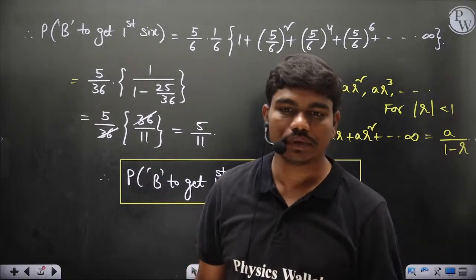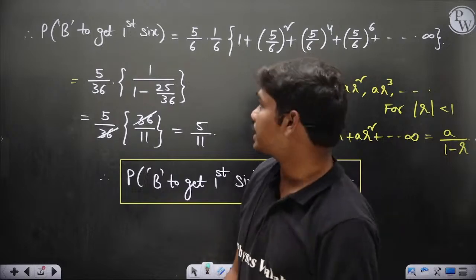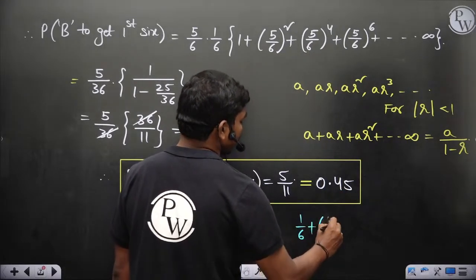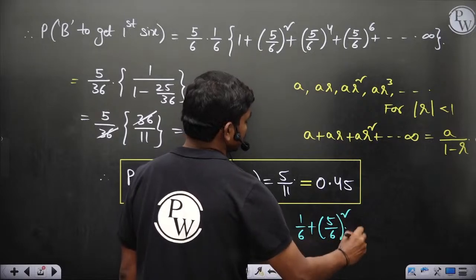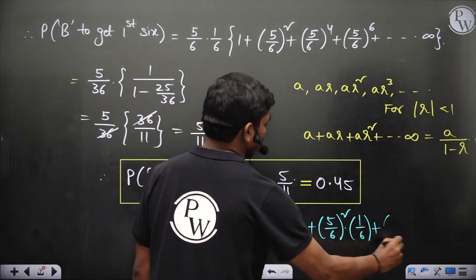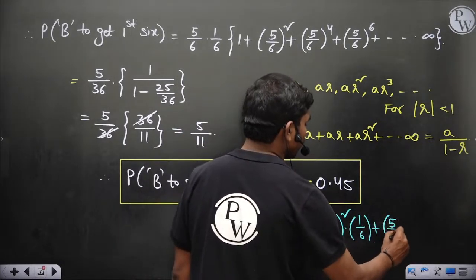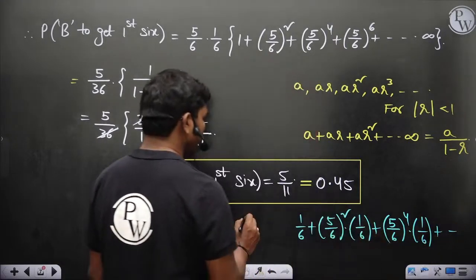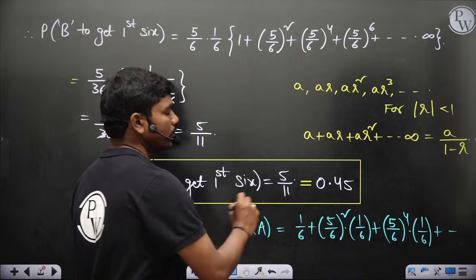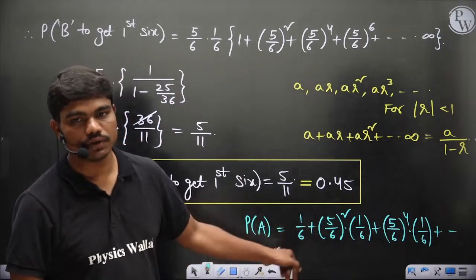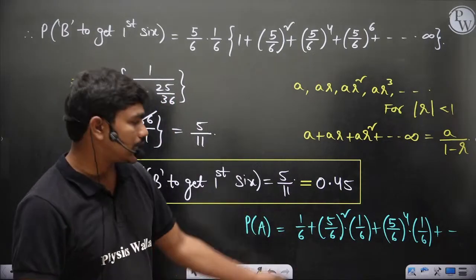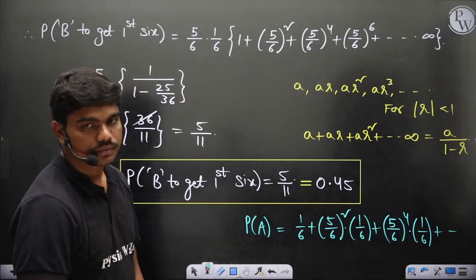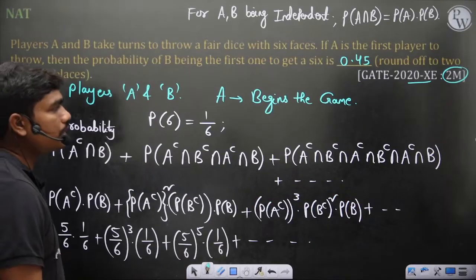So you can calculate the probability of A. In that case the GP turns out to be 1 by 6 plus (5 by 6) whole square into 1 by 6, plus (5 by 6) whole power 4 into 1 by 6, and so on. This is the probability of A winning the game. Then you subtract it from 1 and you get the probability of B winning the game. The answer for A is 6 by 11, if you check. So 0.45 is the actual answer.